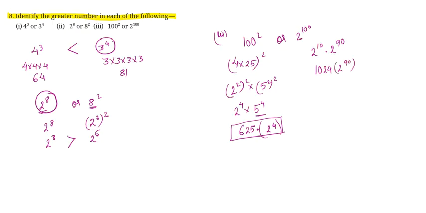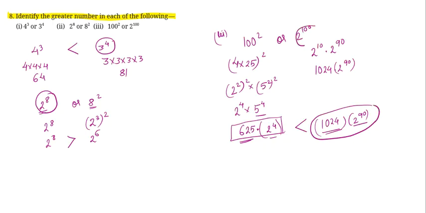Now can I compare? Let's compare both these terms. ये दोनों मल्टीप्लिकेशन में है आपस में. So here 1024 is way greater than 625 and 2 to the power of 90 is much greater than 2 to the power of 4. So definitely this term is going to be a larger number. So 2 to the power of 100 is going to be the bigger.